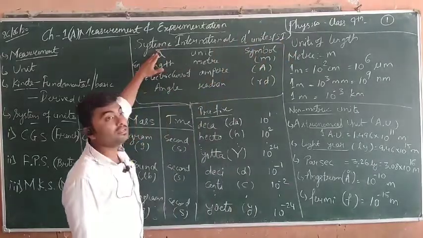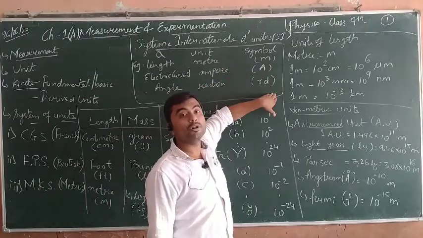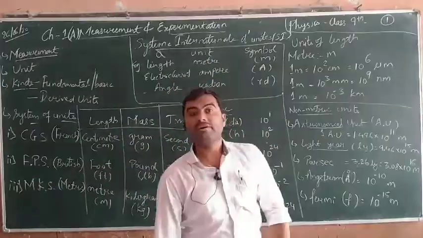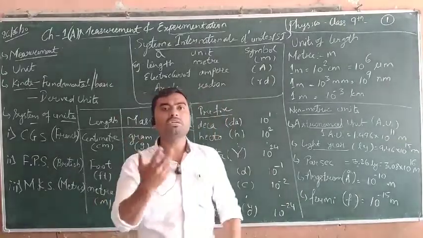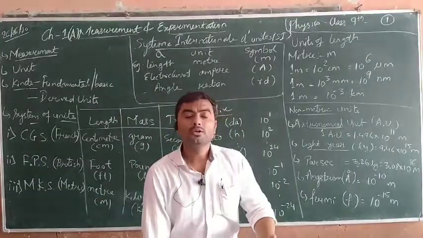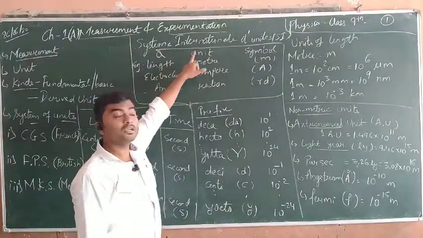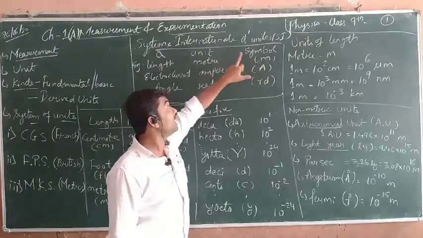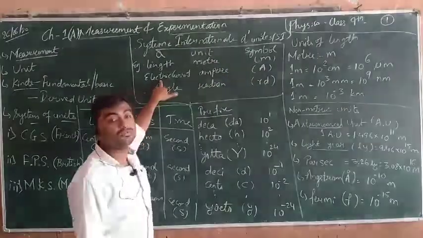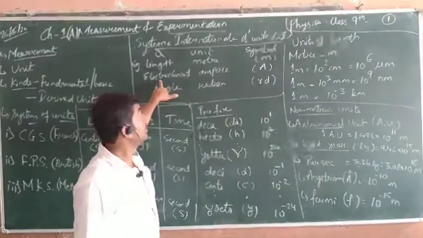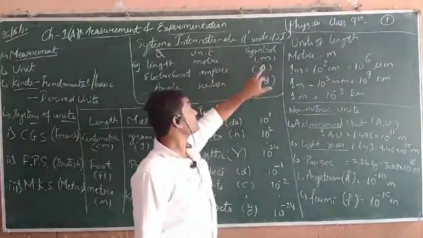It again has some basic quantities, with their units and symbols. In the textbook a table is given there. You can see all the 7 fundamental quantities and 2 derived quantities shown there. I have given one example, length. For length the unit is meter, symbol small m. Out of the 7 fundamental quantities there is electric current; for that the unit is ampere and the symbol is capital A.